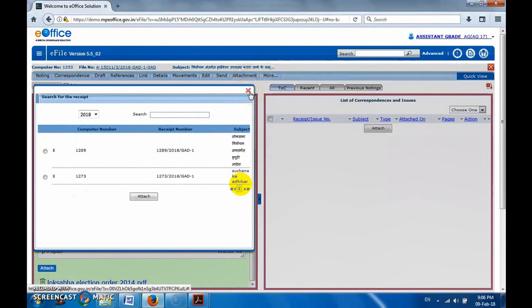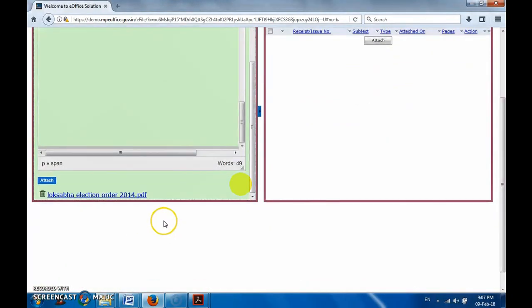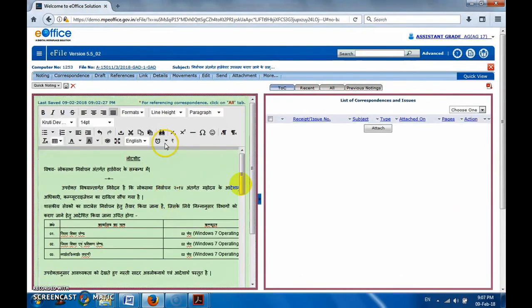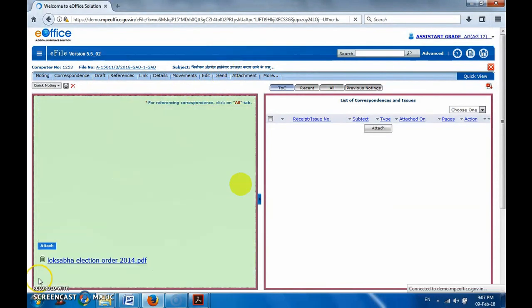Okay, now I will close it. It is a little bit hanging, so not an issue. Yeah, now the next step is to send this note sheet to our higher authority. Where is this option? The option is above, that is the send button. Let's click on this send.